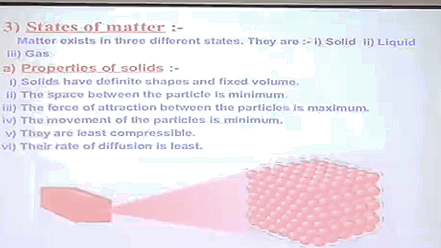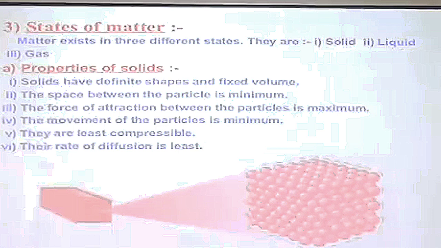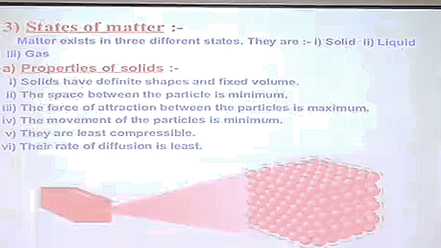And if we talk about the movement of the particles, as they are compactly packed, the particles are not able to move freely. Rather, they vibrate at their position. So that is why solids have a definite shape and definite volume. They are incompressible, they are rigid. If we come to the liquid state,